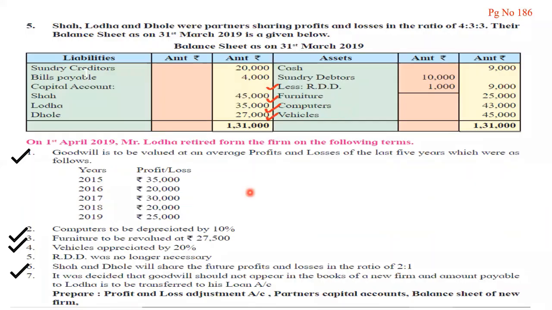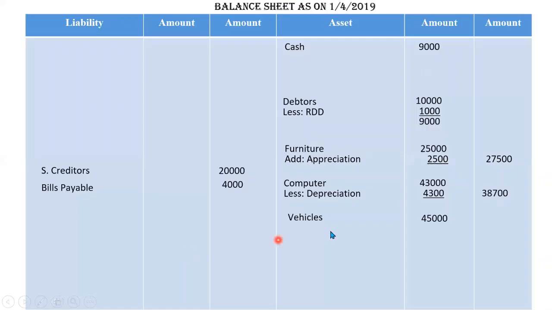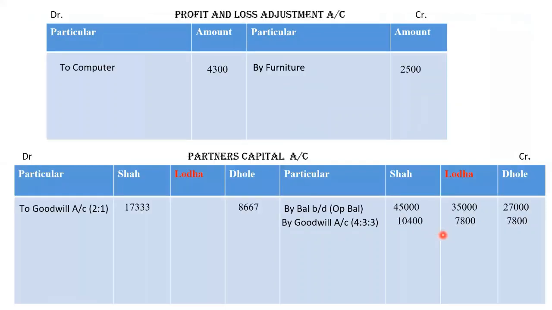Moving to the next point, vehicles appreciated by 20%. So vehicles 45,000, 20% of 45,000 will be 9,000 and it will be appreciated as 54,000. Okay. So this 9,000 will be written in credit side of P&L adjustment account.